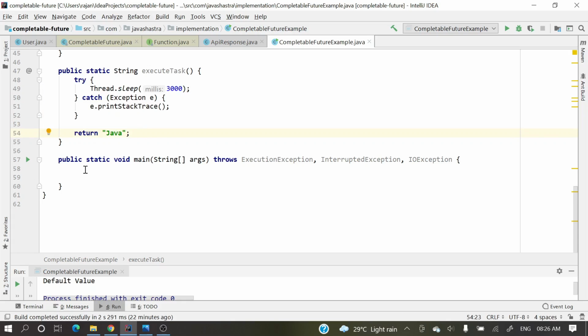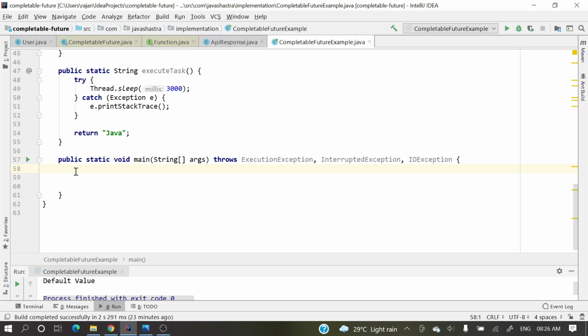Okay, so let's see how we were achieving these asynchronous operations before Java 8, or we can see what the limitations of the Future are. Then we'll come to CompletableFuture and see how we remove those limitations. For that, to run this executeTask asynchronously, how will we do that?